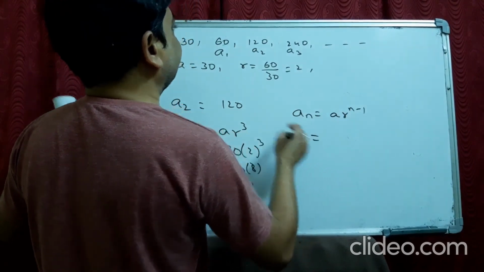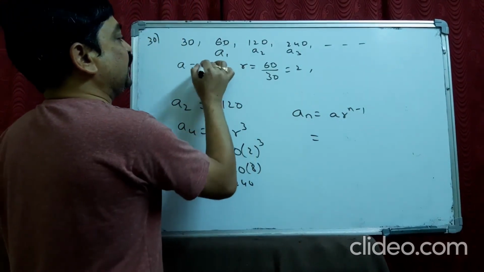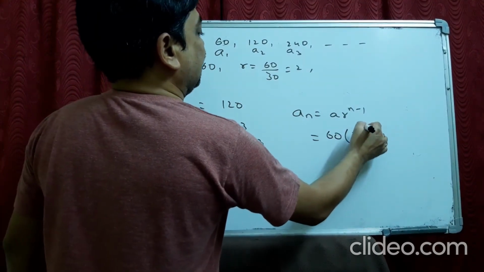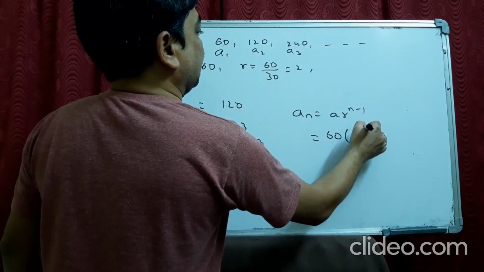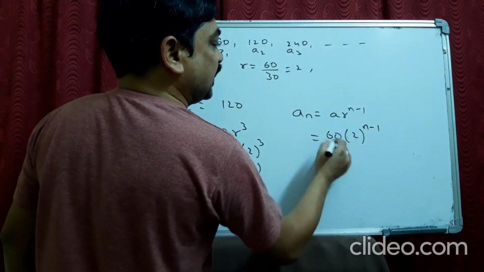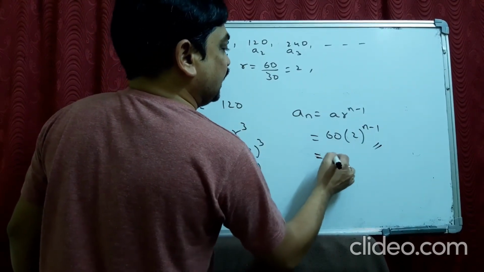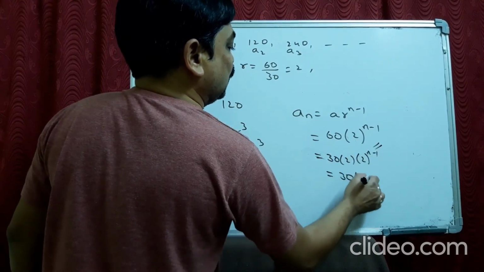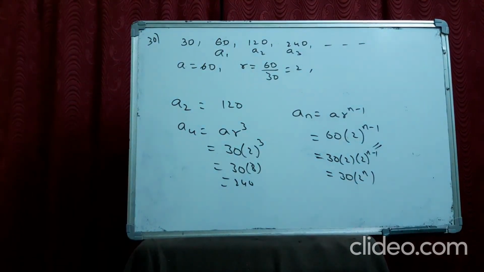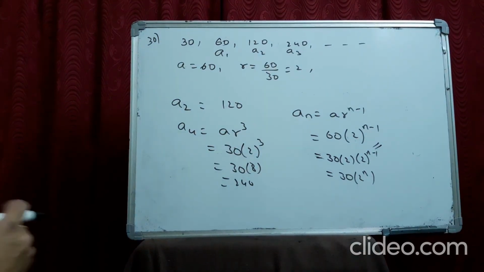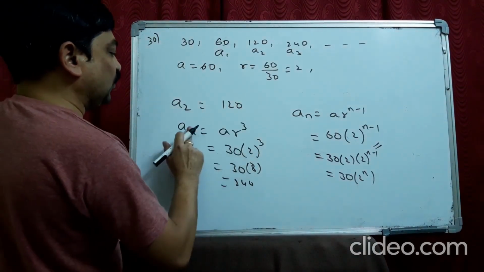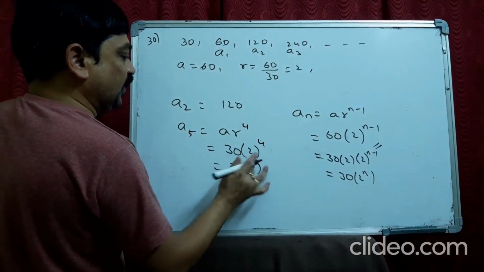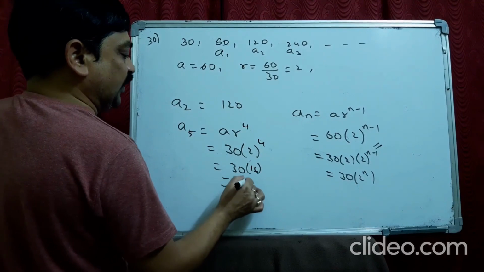Here we take A as 60: 60 into 2 power n minus 1. You can leave it like this, or write 30 into 2 power n minus 1, which becomes 30 into 2 power n. So at the end of the fourth hour we have to take A5, which will be A R power 4. 2 power 4 is 16, so it will be 480. Very sorry.